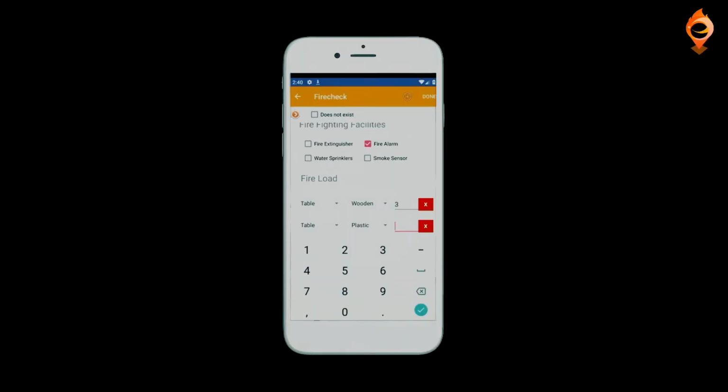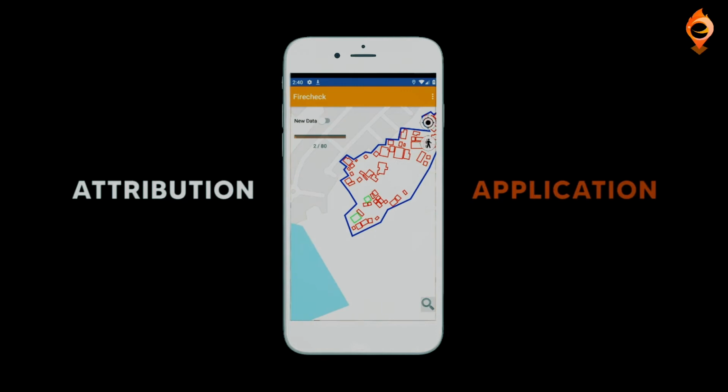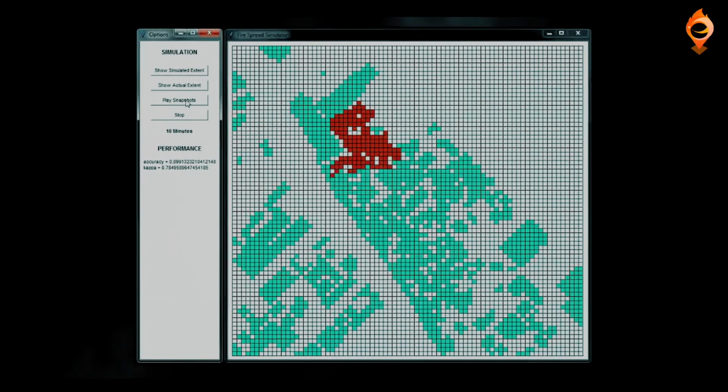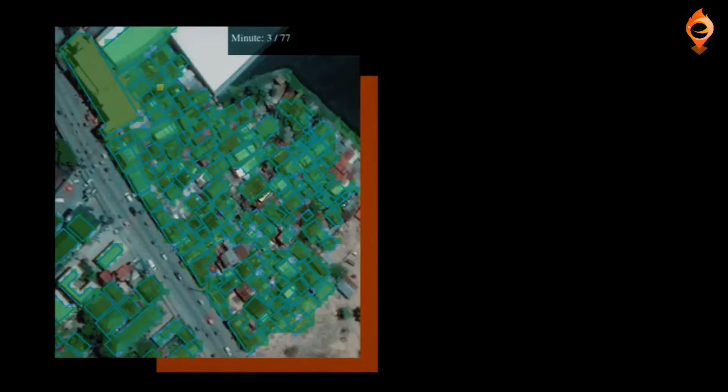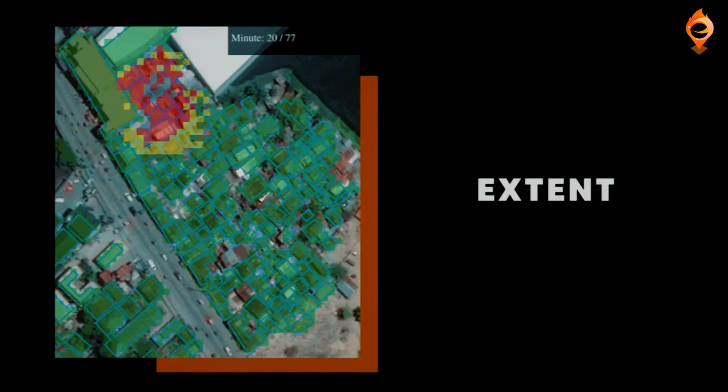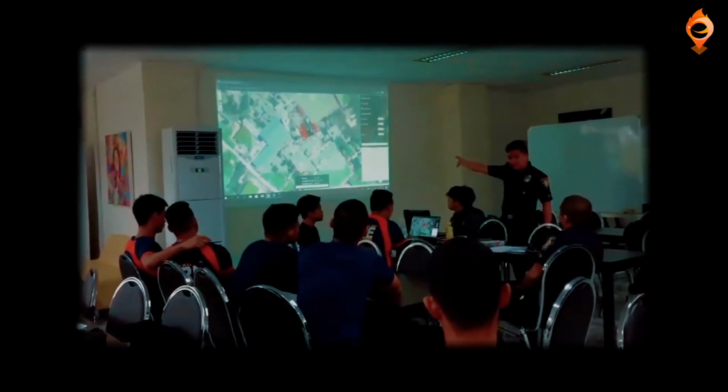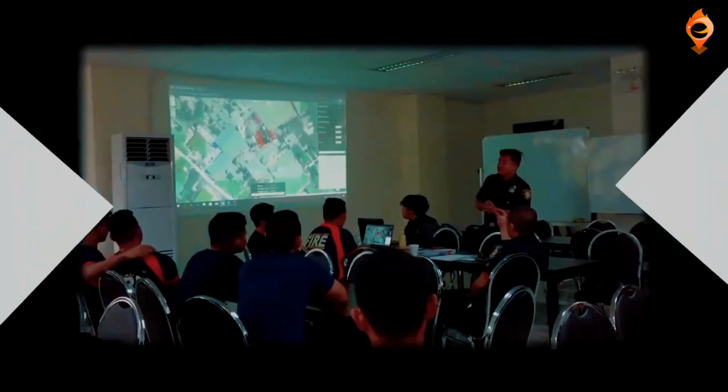Fire spread simulation models. Using the data collected by the attribution application, the fire spread model is created to simulate the spread of fire. The simulation provides actionable information about the direction and extent of fire spread, including an estimate of potential damages to properties.